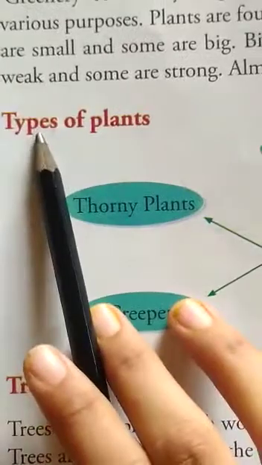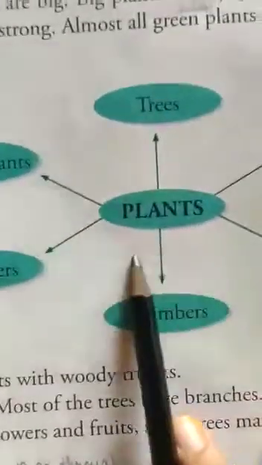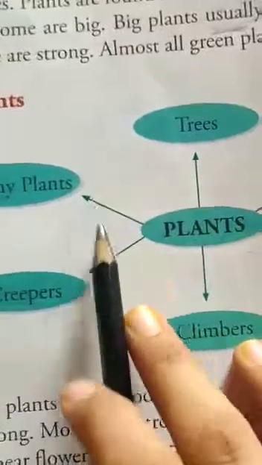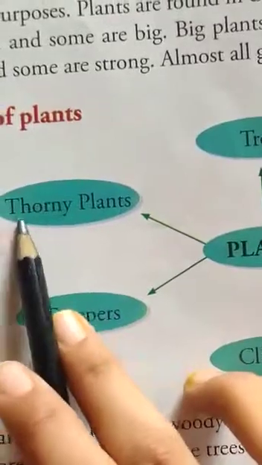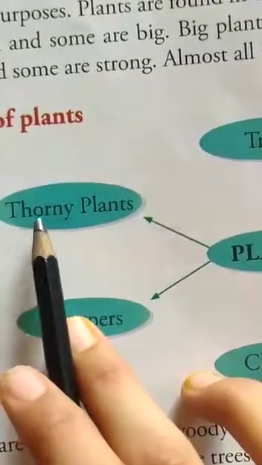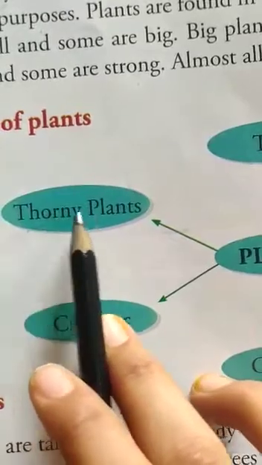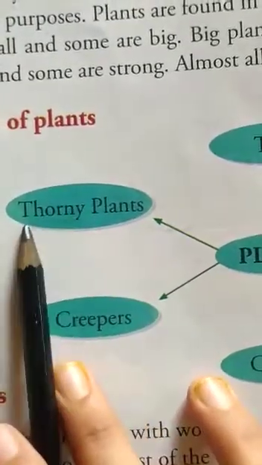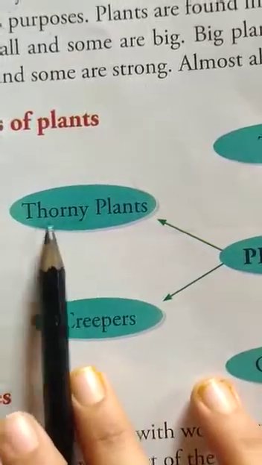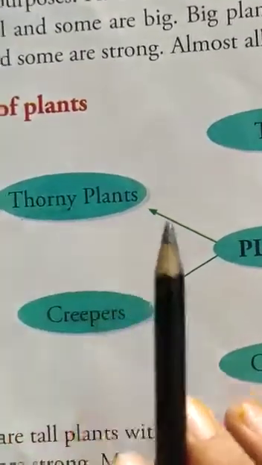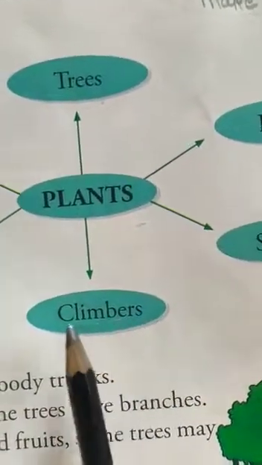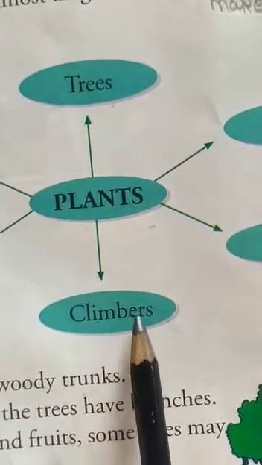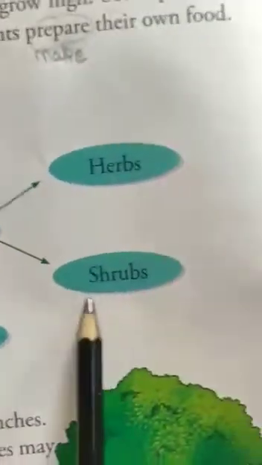Let's see the next topic, types of plants. How many types of plants are there? There are trees, thorny plants. Repeat this word, thorny plants. Thorny means plants with कांटे वाले plants. They are called thorny plants. Then there are creepers, climbers. Repeat this word, climbers. Climbers. Shrubs and herbs.